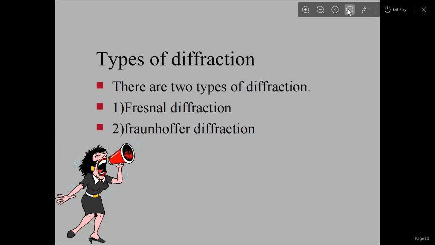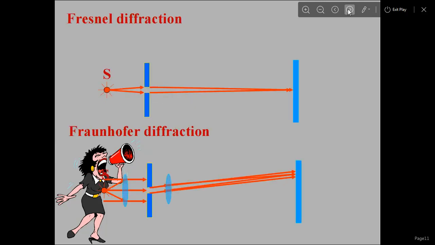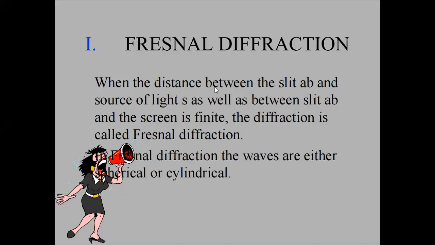So there are two types of diffraction. One is Fresnel diffraction, and another one is Fraunhofer diffraction. This is the example of Fresnel diffraction, and the second one is Fraunhofer diffraction. Now, what is Fresnel diffraction? When the distance between the slit AB and the source of light, as well as between the slit AB and the screen, is finite, the diffraction is called Fresnel.